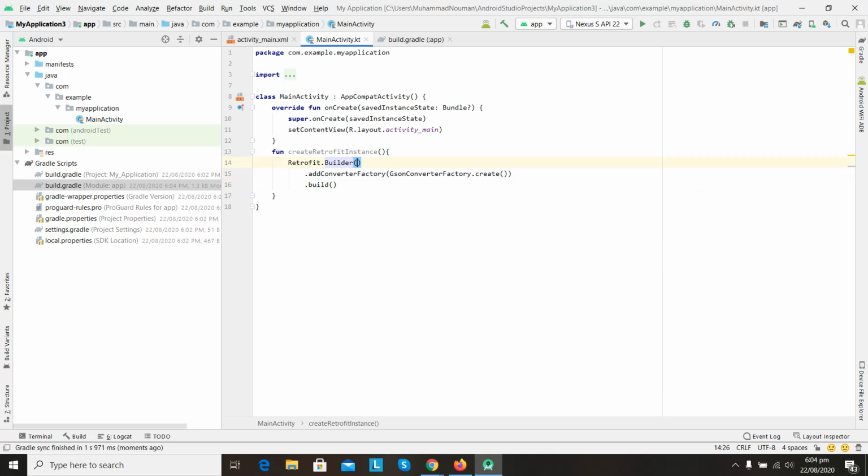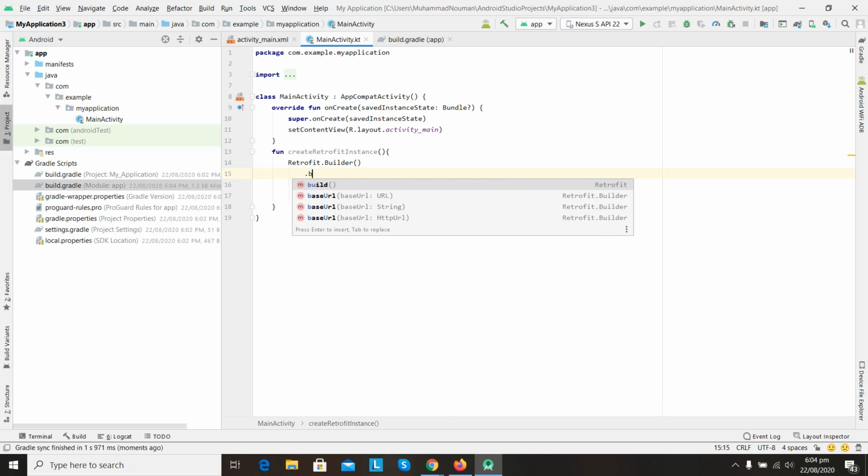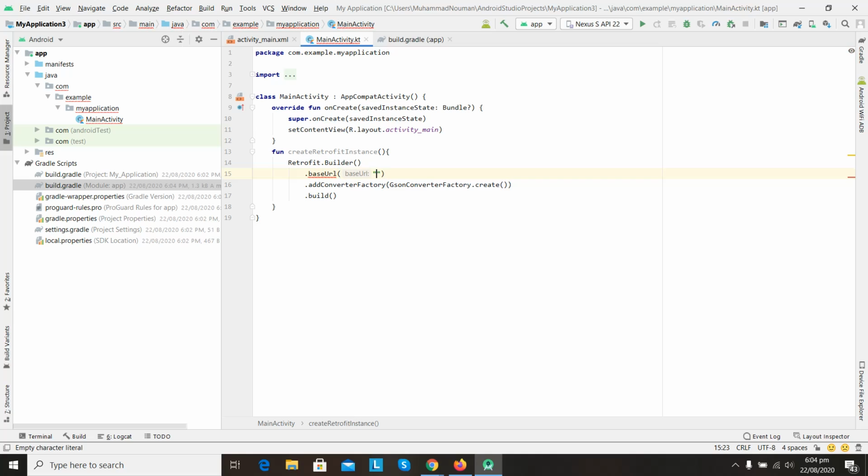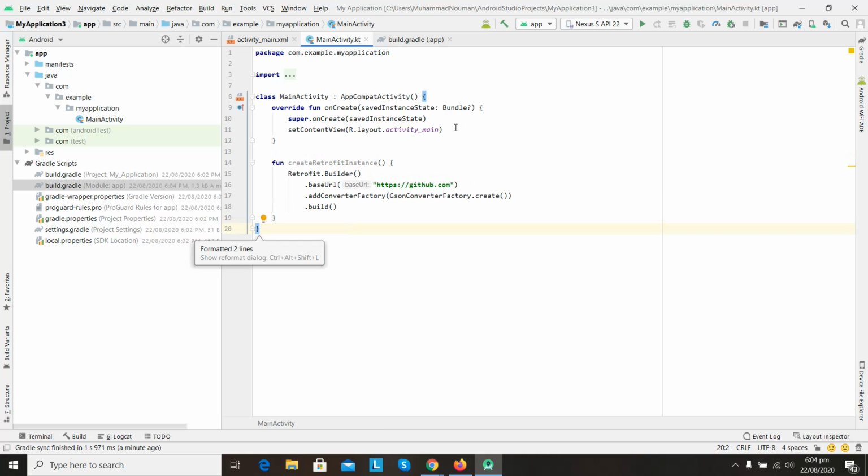Also, don't forget to add the base URL. So the base URL is https://github.com. It can be anything that you have. Okay, so that's all. We are done with the integration of Retrofit in our project.